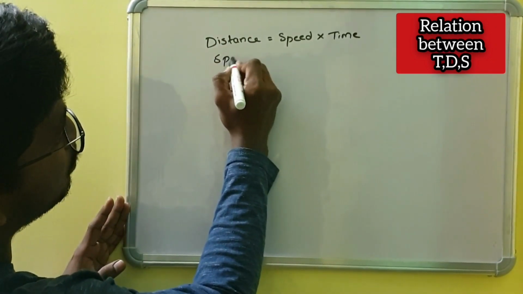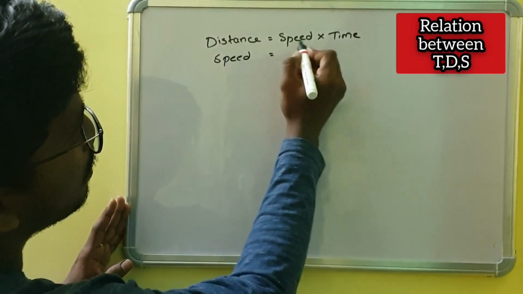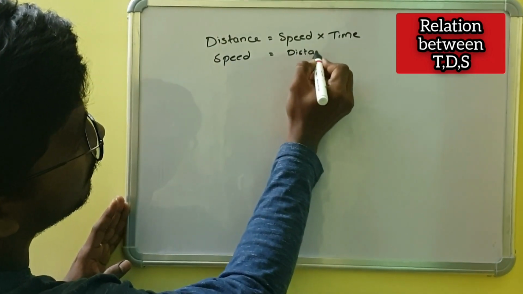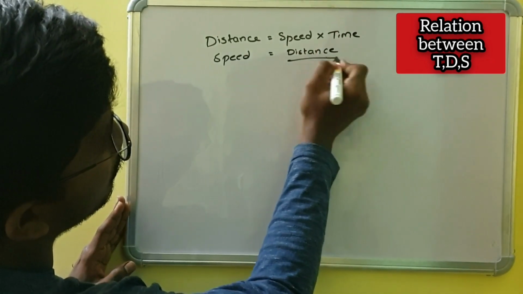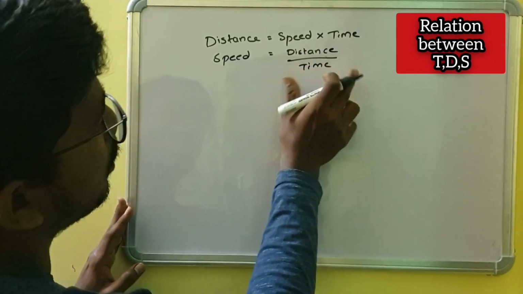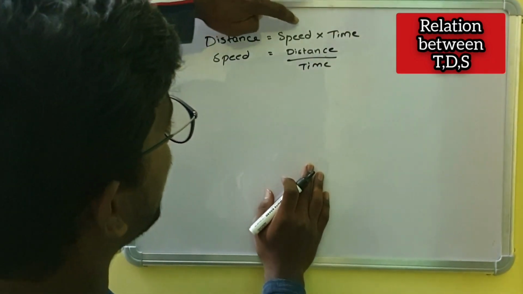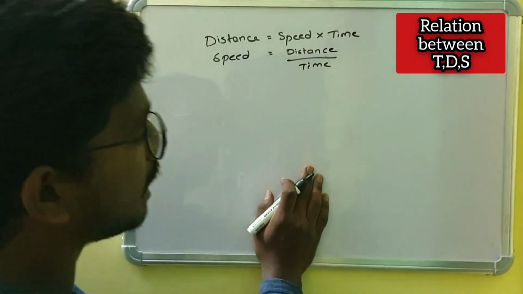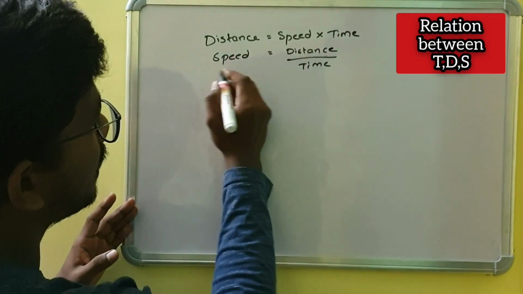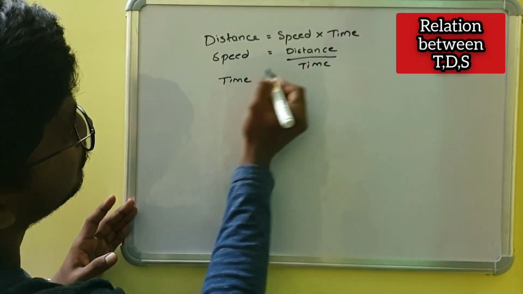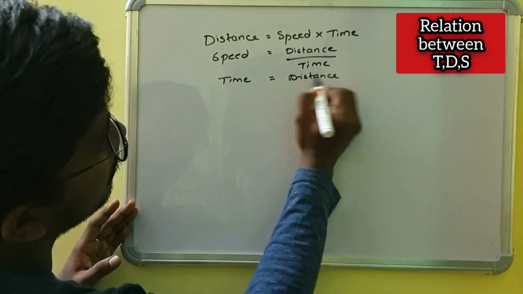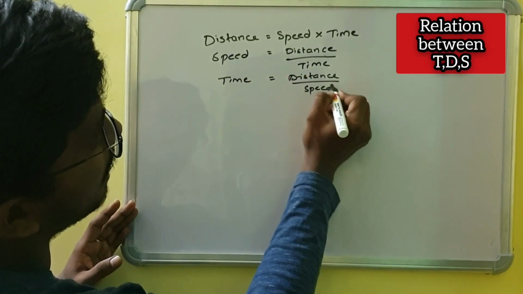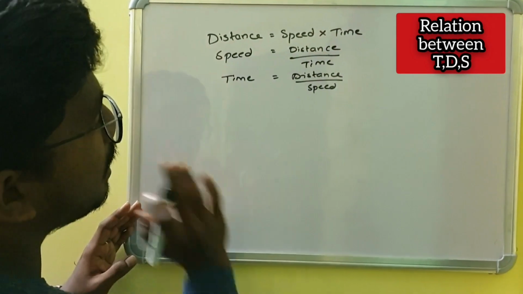To calculate speed we have distance by time. This is not a new formula, I have just taken time to the left hand side. Next, time is equal to distance by speed. Just I am taking speed to the left hand side.